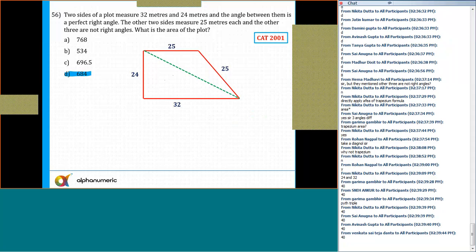Okay, so this green line, triplet, yes or no? This is 3 into 8. This is equal to 4 into 8. This angle is 90 degrees. So this green line should be 5 into 8, which is equal to 40. So use the triplet here.